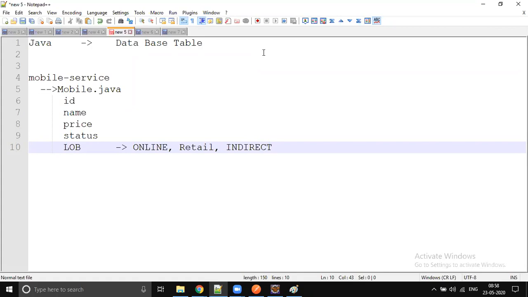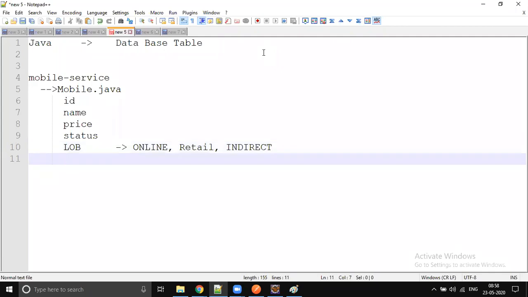One is online. We log in to the online and buy it, and we have retail. So in the retail store, the customer goes and buys. And the next one is indirect, some kind of third-party franchise. So that is what line of business is.